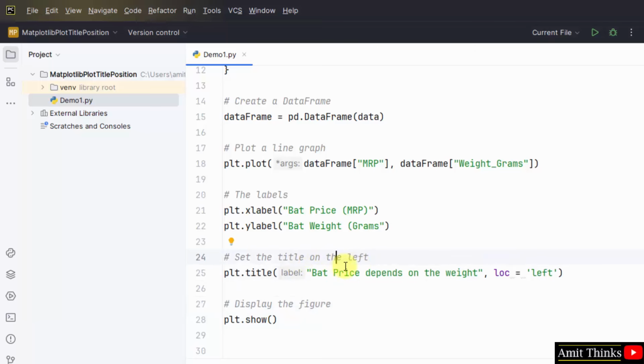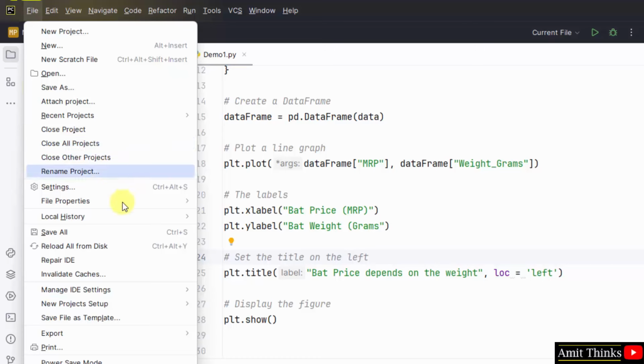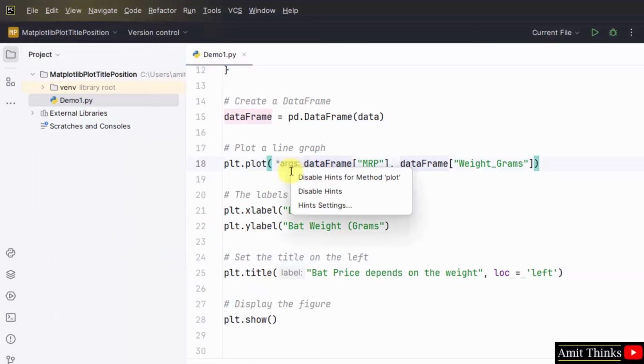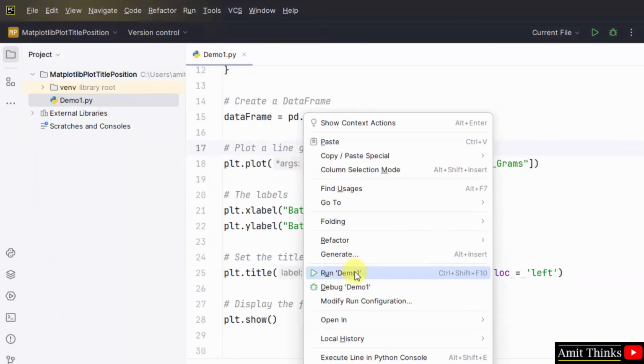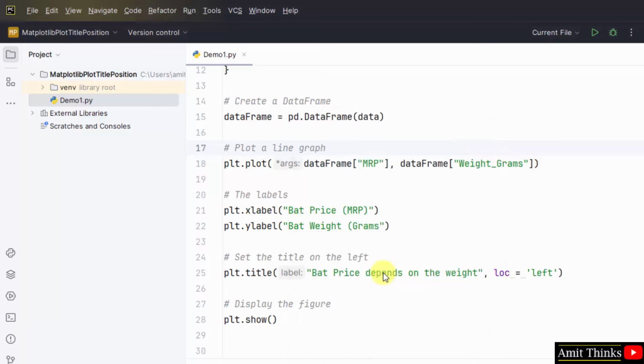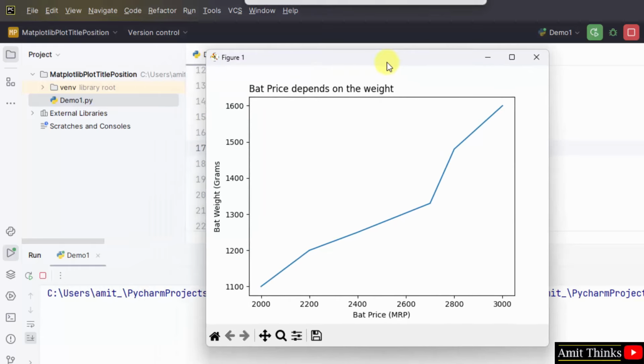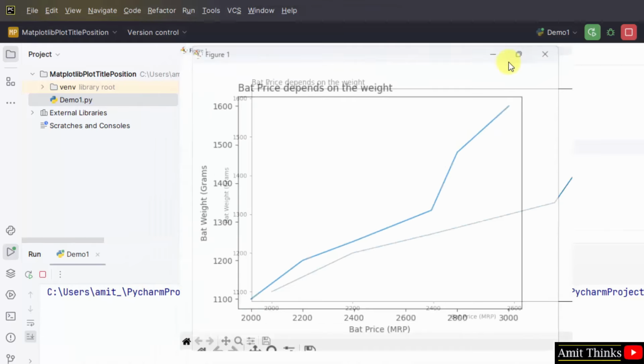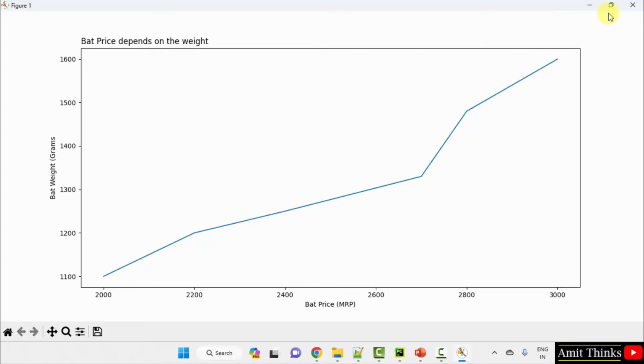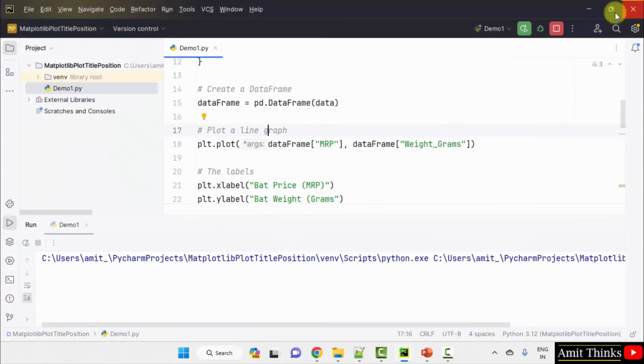We will also change the position later on. Go to file, save all, right click and run. Okay, here it is. I've mentioned on the left. Okay, now I'll close it.